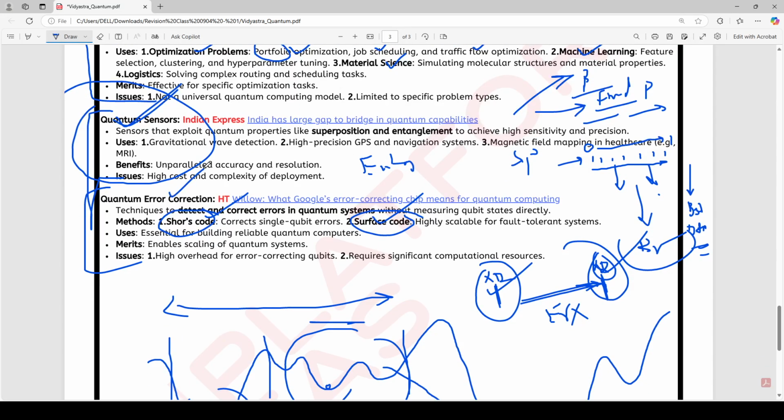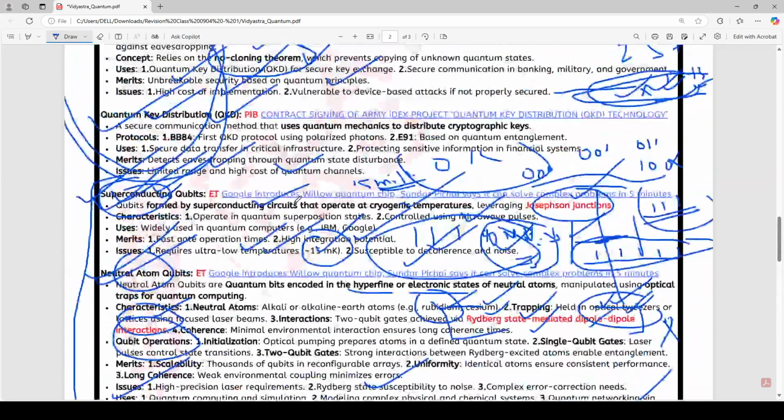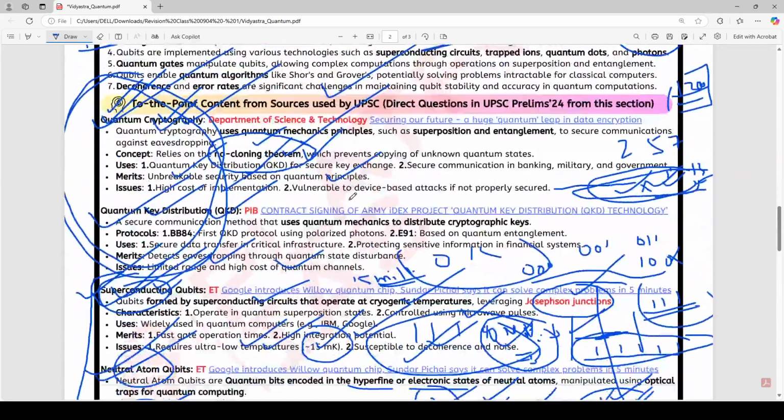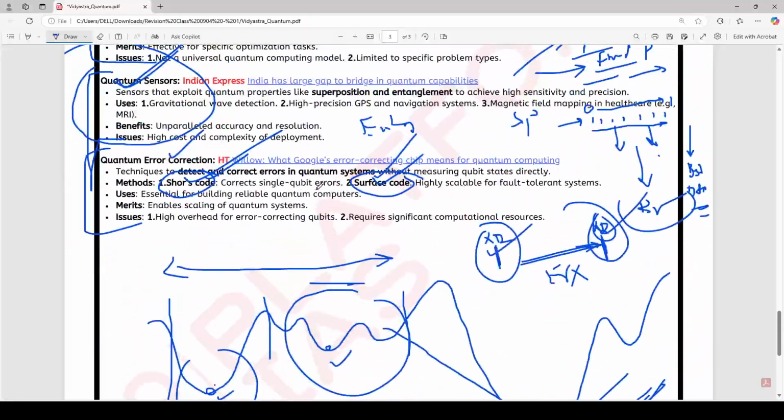Now we have quantum error detection. In quantum error detection, you just need to know these methods, source codes and surface codes. Now let me tell you how quantum error correction is done. The issue here is, as we discussed, the no-cloning theorem. It is not possible to clone any quantum state.